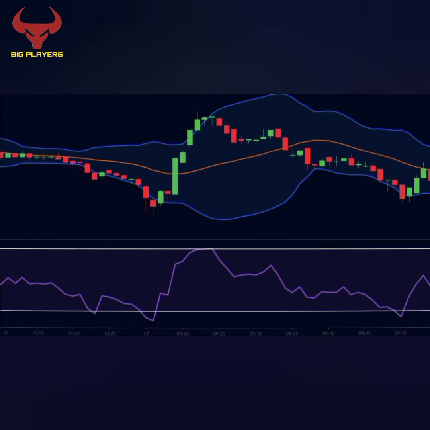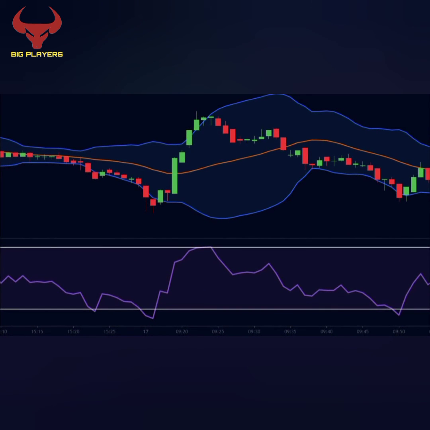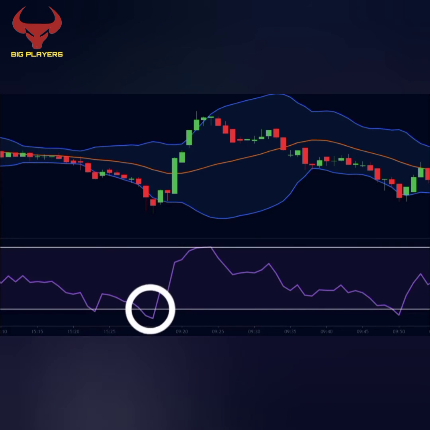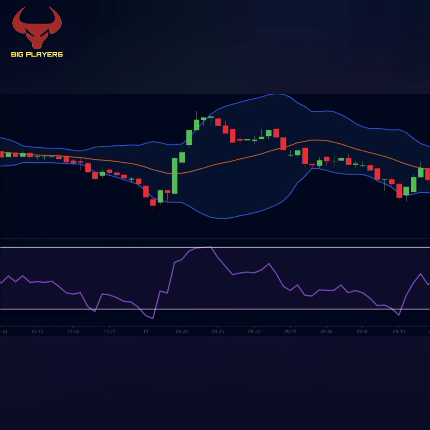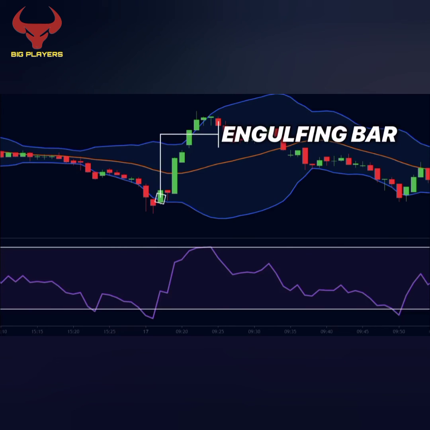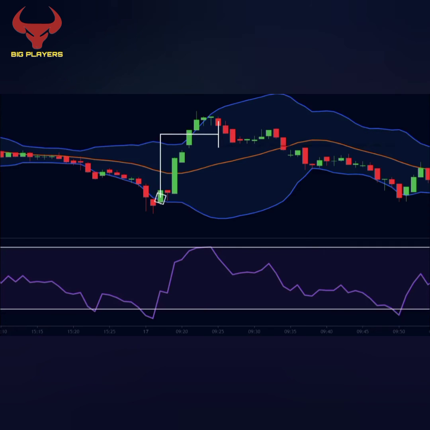Let's look at another example. Here we see that on this candle, the price was below the lower band and the RSI was also below 20, which is the oversold region. So we were looking for buying opportunities here. The next candle is a big green candle that completely engulfs the body of the previous red candle. So we place a buy order above the high of this candle.